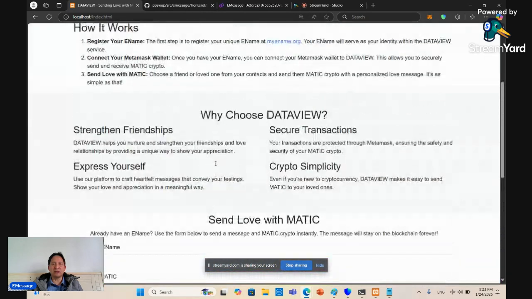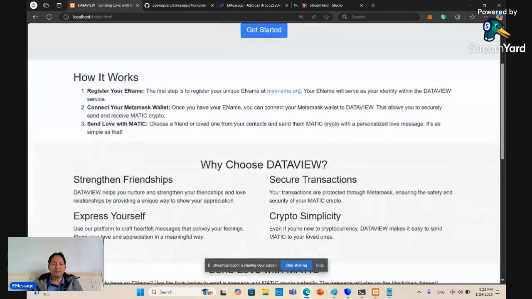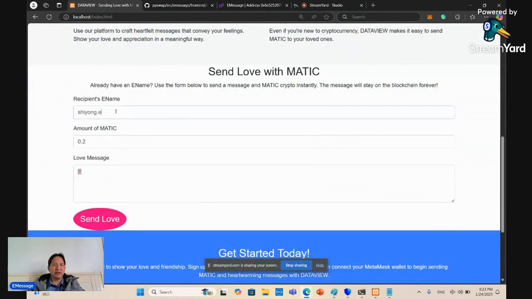As usual, this is the interface of what it looks like. You can connect and disconnect from your MetaMask or other wallet. And then you can specify the recipient's name using e-name. The translation will be done automatically.